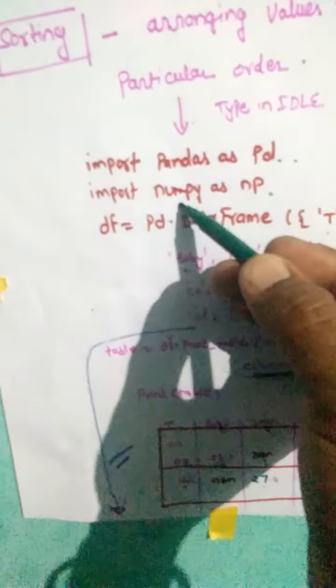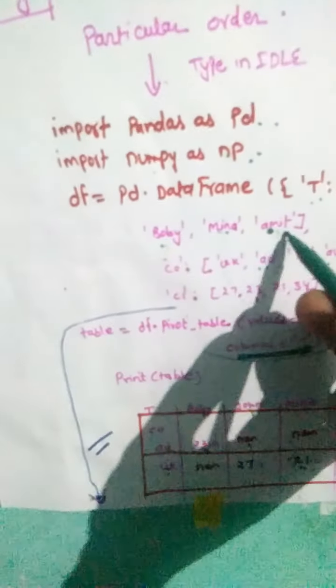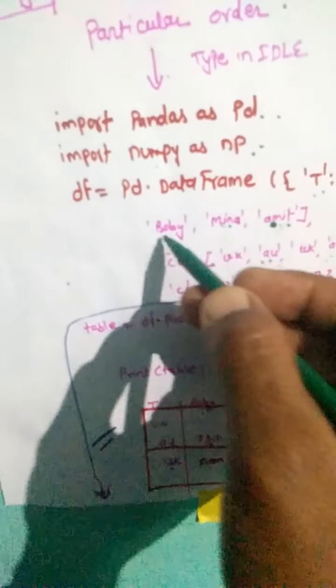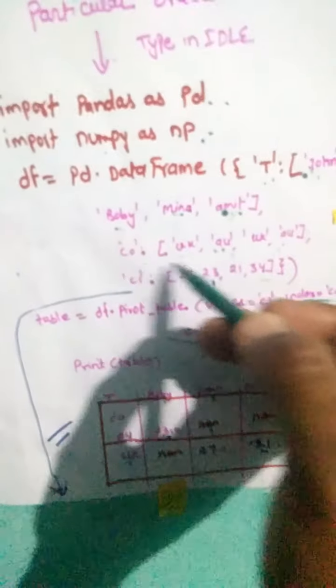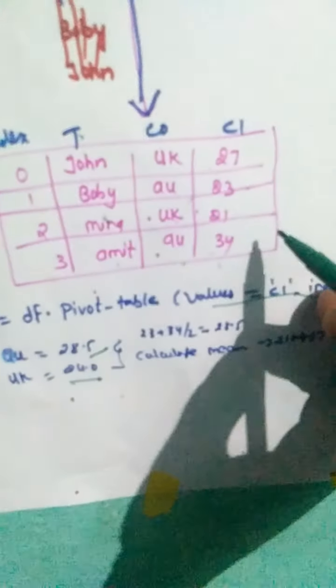Import pandas as pd, import numpy as np, df equal to pd.DataFrame, teachers column: John, Bobby, Meena, Amit. Now J is capital, Bobby is capital, Meena is capital, A is small. Country is equal to UK, Australia. Then classes equal to 27, 20, 21, 34. Now if we write after that print df, the data frame, what will be the output? T means John, Bobby, Meena, Amit. CO means the countries, and CL means 27, 20, 21 and 34.